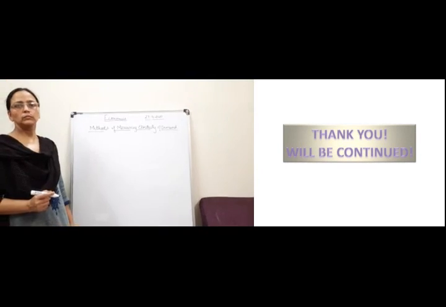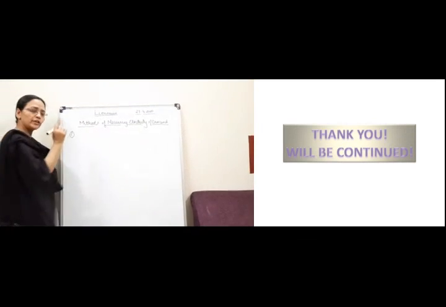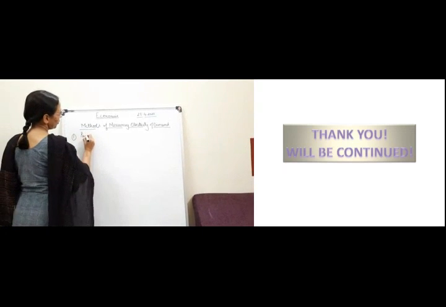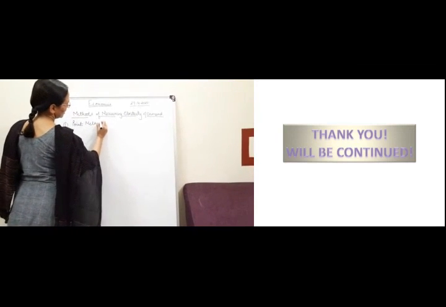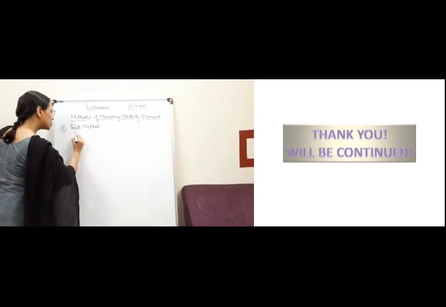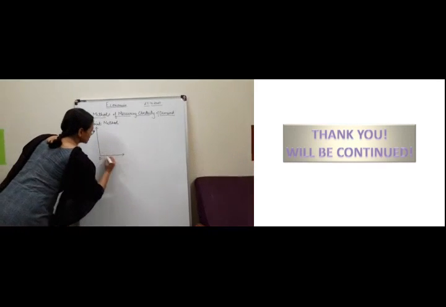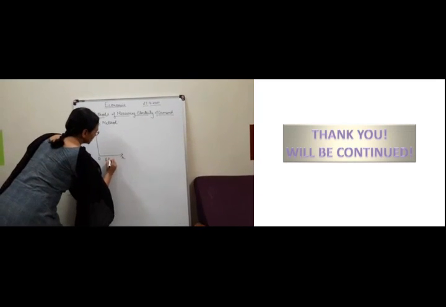So we said that we have two kinds of elasticity methods. One is point method, and point method says when you measure elasticity, again this is quantity axis, OX axis.